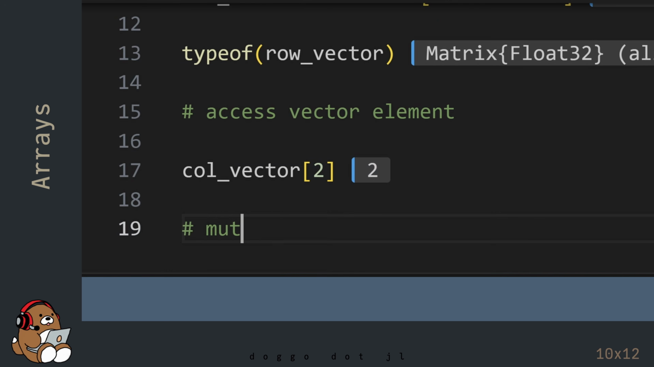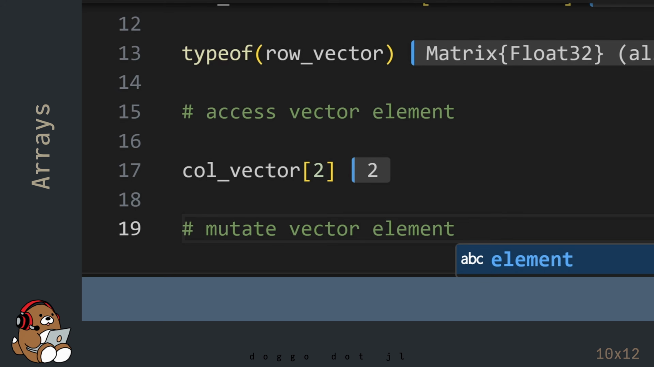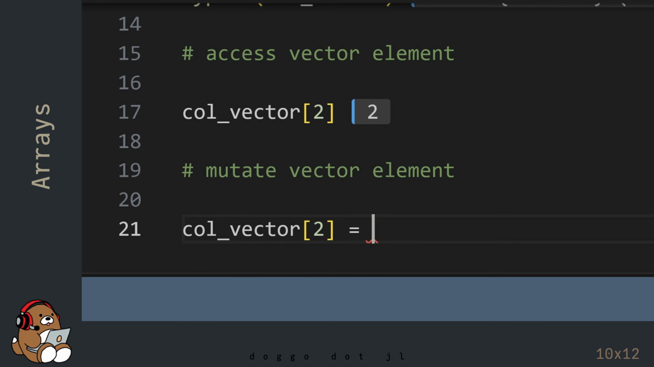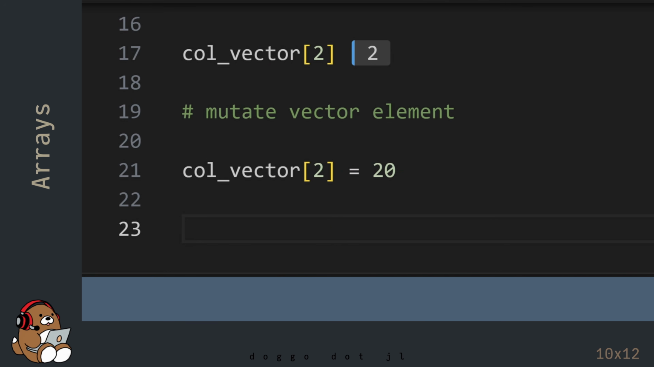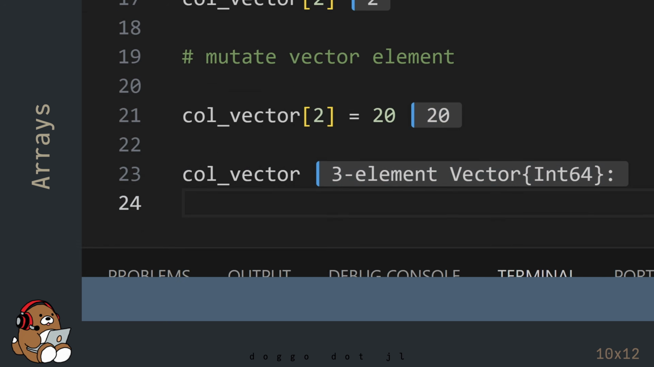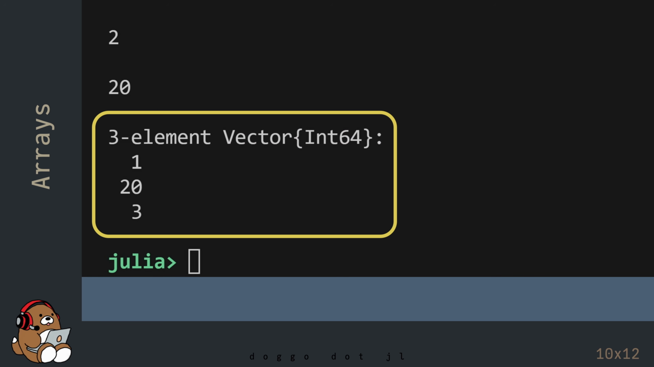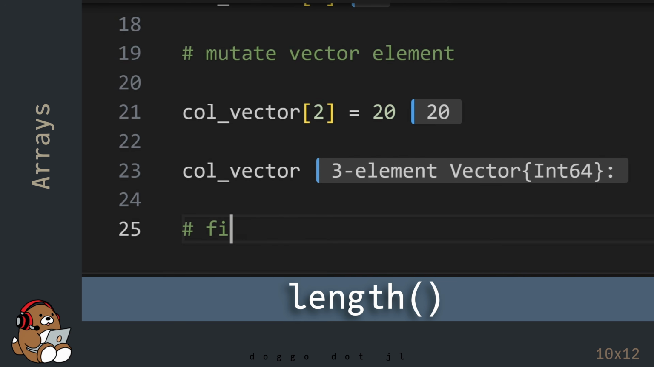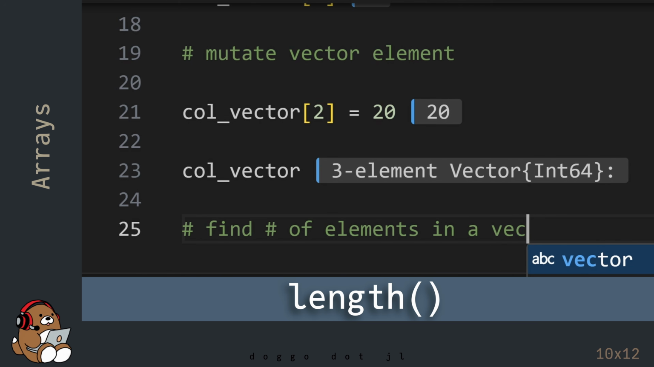You can also mutate the value of any element in a Julia array. In this example, you're mutating the value contained at index 2 of this column vector from 2 to 20. In the REPL, you'll see that the column vector now displays 1, 20, and 3 instead of the original 1, 2, and 3. To find the length of a vector, Julia provides the length function.